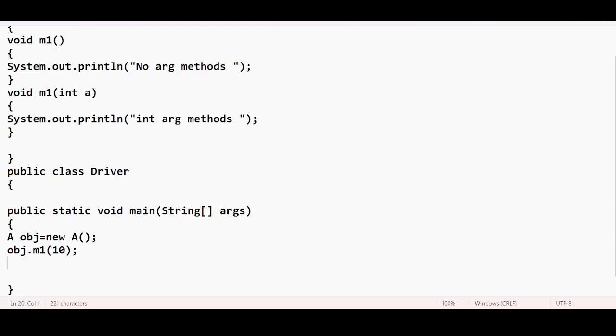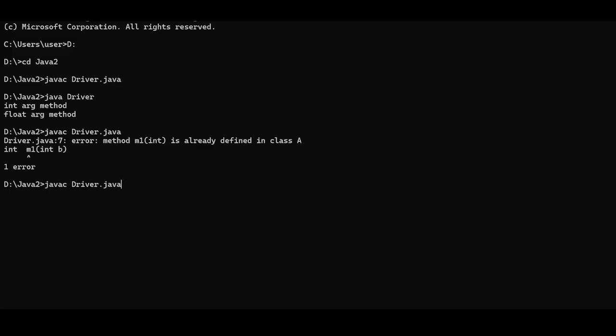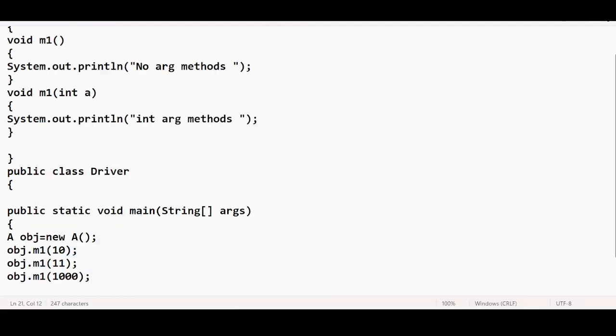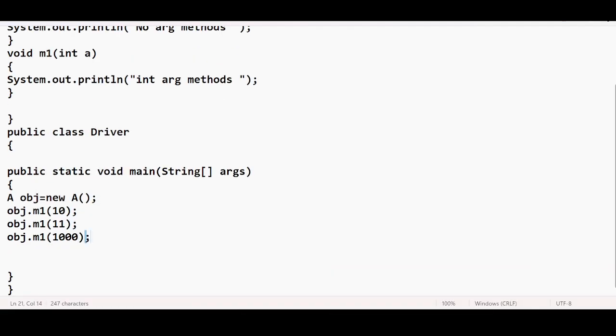Int argument method, correct. Okay, so I can also execute the same method by passing different sets of arguments, right? The output I will be getting is what? Int argument method, three times. So now you see the int argument method will be displayed 3 times, right? Okay, now you tell me what happens if I just try to call it with a string.